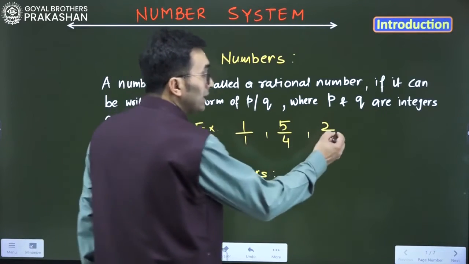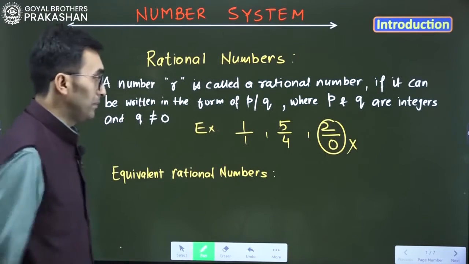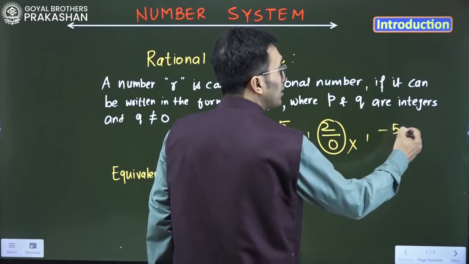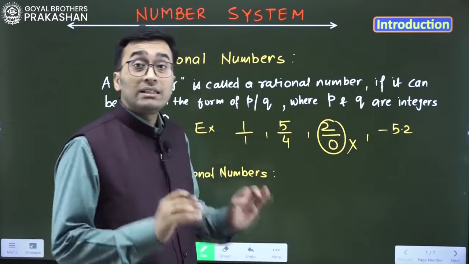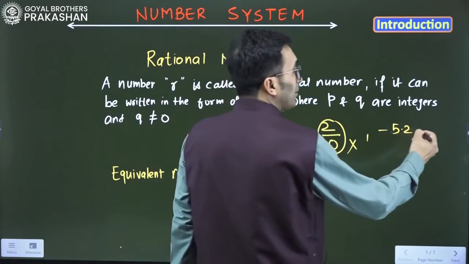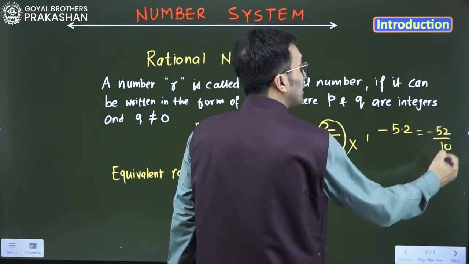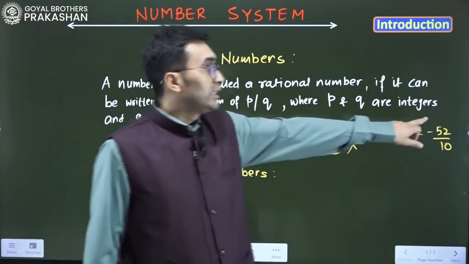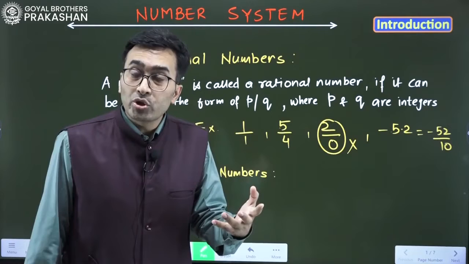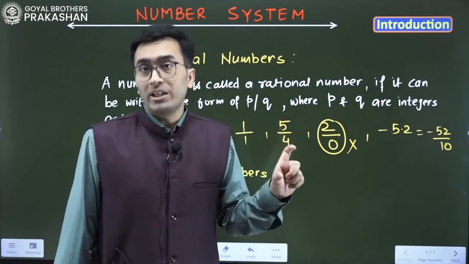So this is not a rational number. If I say minus 5.2, is it a rational number? Yes, it is a rational number. Why? Because this can even be written as minus 52 over 10. This is P and this is Q. So any number that can be expressed in the form of P by Q is rational.